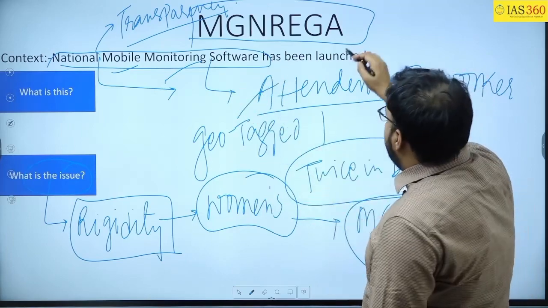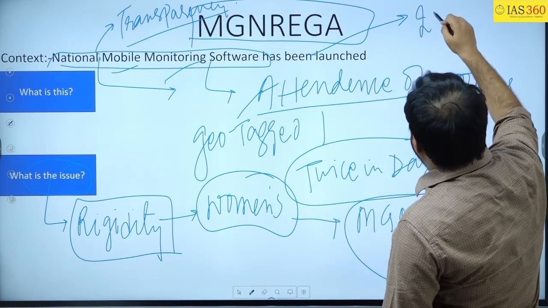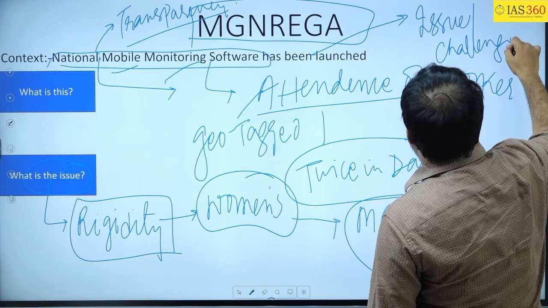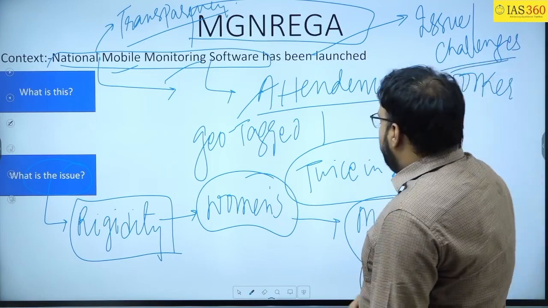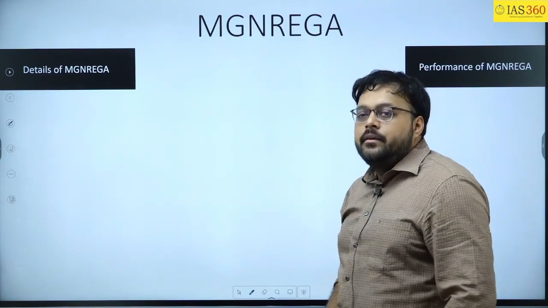Now the question arises: where will you use this? You can use this as an issue or challenge of the MGNREGA. Clear? Now we will just talk about the MGNREGA in a little bit of detail.